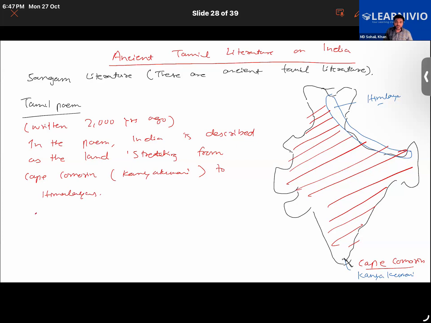It tells us that people actually had an idea about the vastness of India, like India is stretched from where to where.